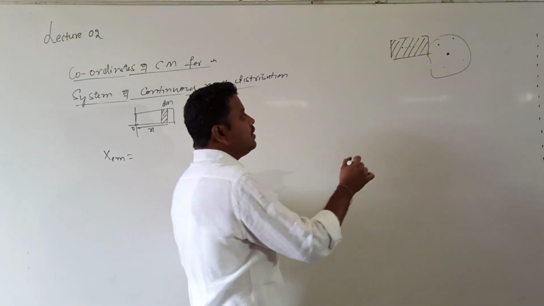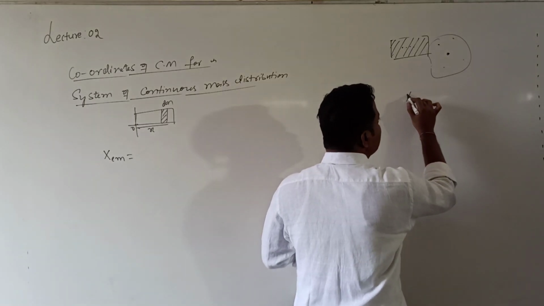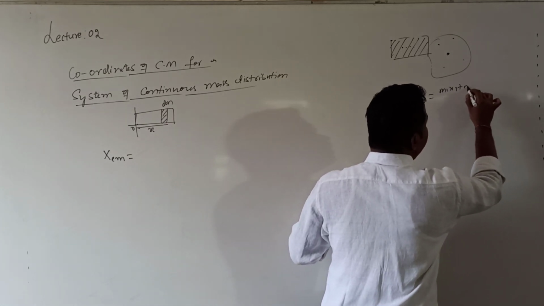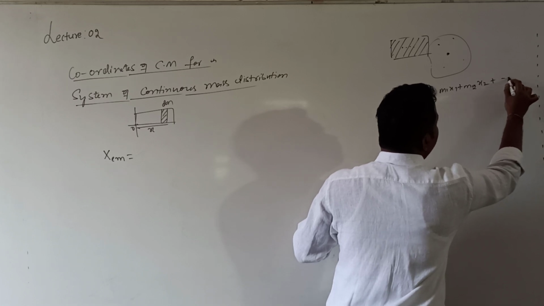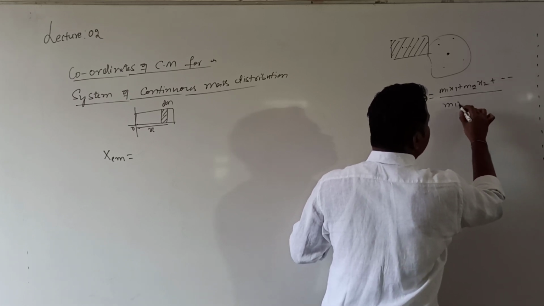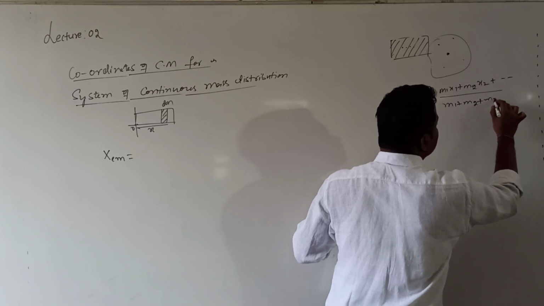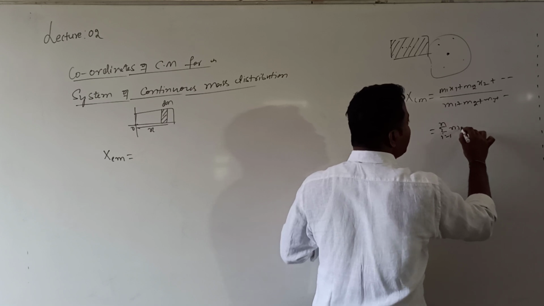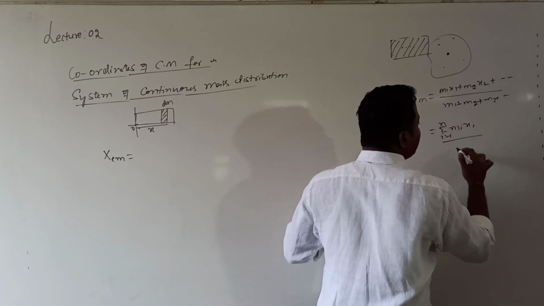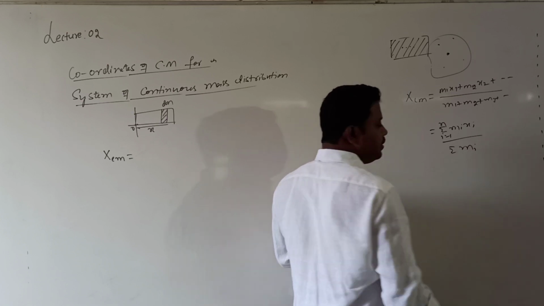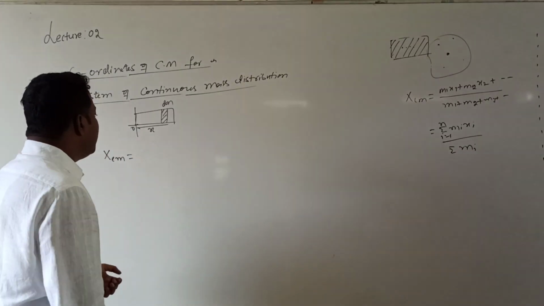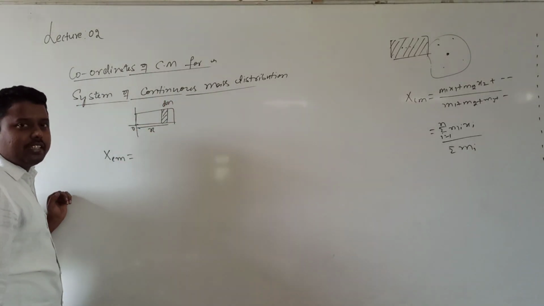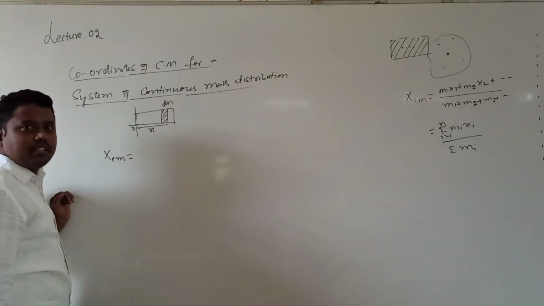Yesterday what we wrote for system of particles for discrete mass distribution: xcm equals 1 by M into m1 x1 plus m2 x2 plus so on up to mn xn, divided by m1 plus m2 plus m3 plus so on, which can also be written as sigma i equals 1 to n of mi xi divided by sigma mi, which gives the total mass m1 plus m2 plus m3. What is the difference between discrete mass distribution and continuous mass distribution?